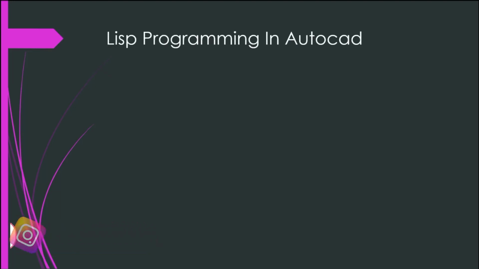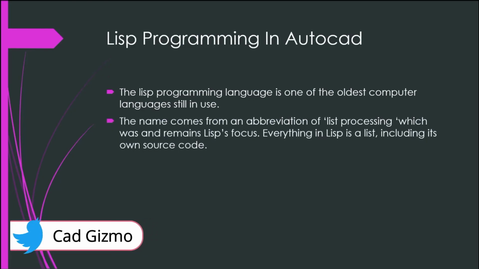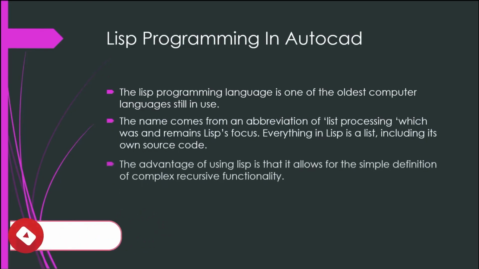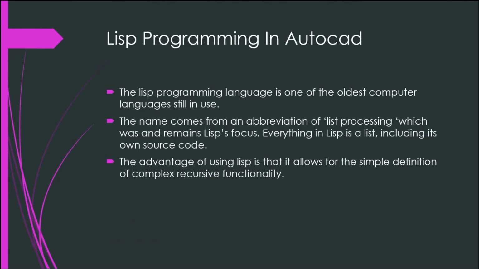This is the Lisp programming in AutoCAD. The Lisp programming language is one of the oldest computer languages still in use. The name comes from an abbreviation of Lisp processing, which was and remains Lisp's focus. Everything in Lisp is a list, including its own source code. The advantage of using Lisp is that it allows for the simple definition of complex recursive functionality.